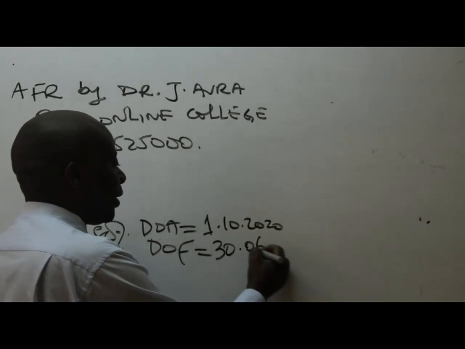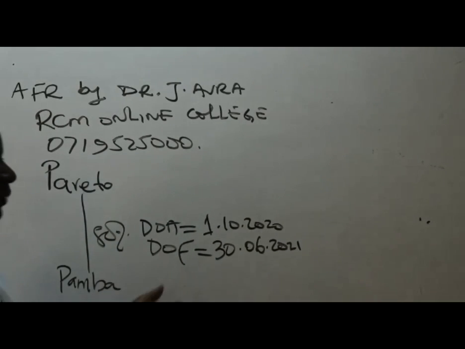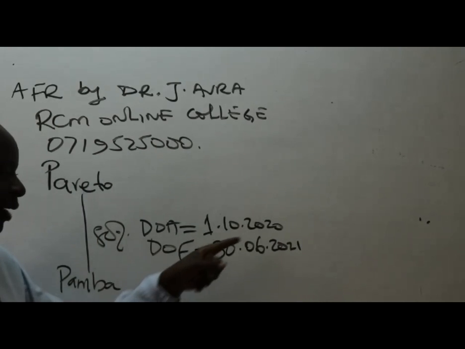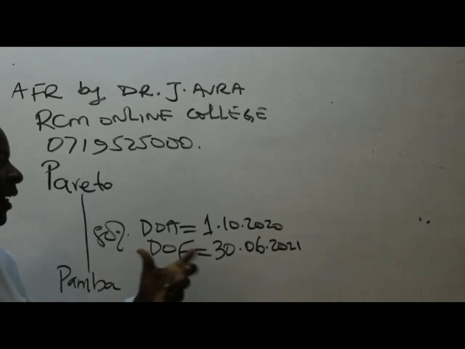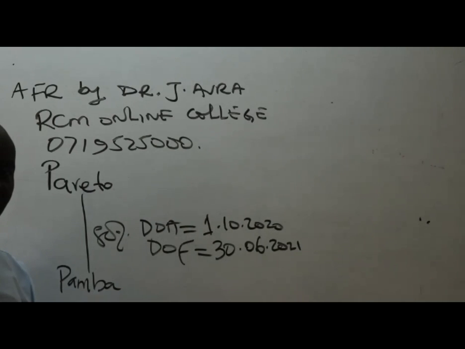30th June 2021. If they wanted me, ladies and gentlemen, to give them a statement of comprehensive income, then I would have counted the number of months very fast. But especially for part 1, goodwill, I don't need the number of months that this subsidiary was ours in the financial year. No, that is irrelevant. But most importantly, we need to recognize that Pamba is a serious investment to us.